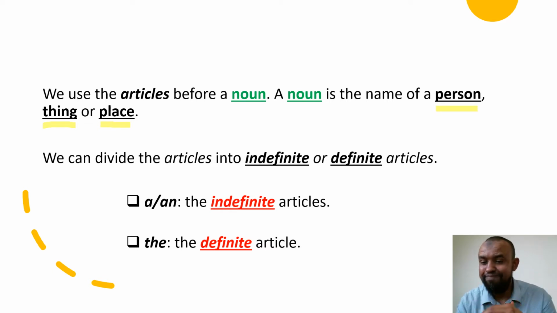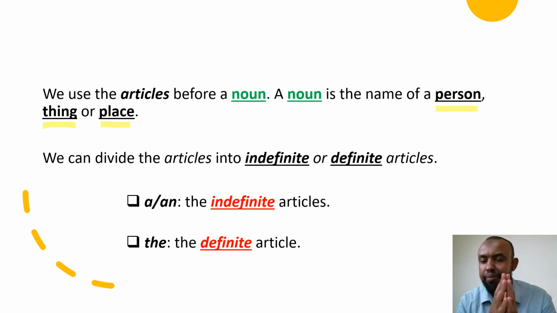Well, obviously, the laptop is a thing. So this is the name of a thing. A noun could be the name of a person, Yusuf, or the name of a thing, laptop, or maybe behind me a chair, or in front of me a window, or next to me a bed. All right, clear? So it could be the name of a person, thing, or a place.